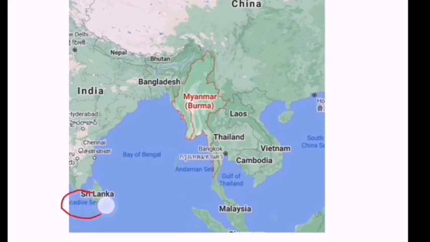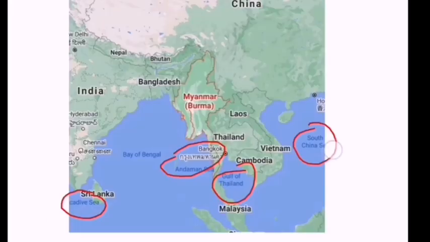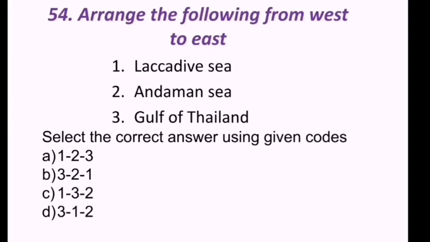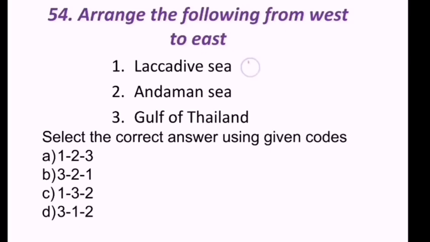This is Lakshadweep Sea, Gulf of Thailand, and South China Sea, Andaman Sea. The options are Lakshadweep Sea, Andaman Sea, and Gulf of Thailand. The question asked to arrange the following from west to east. West to east means from this side. Lakshadweep is first, Andaman is second, Gulf of Thailand is third. So 1, 2, 3 is the correct answer.